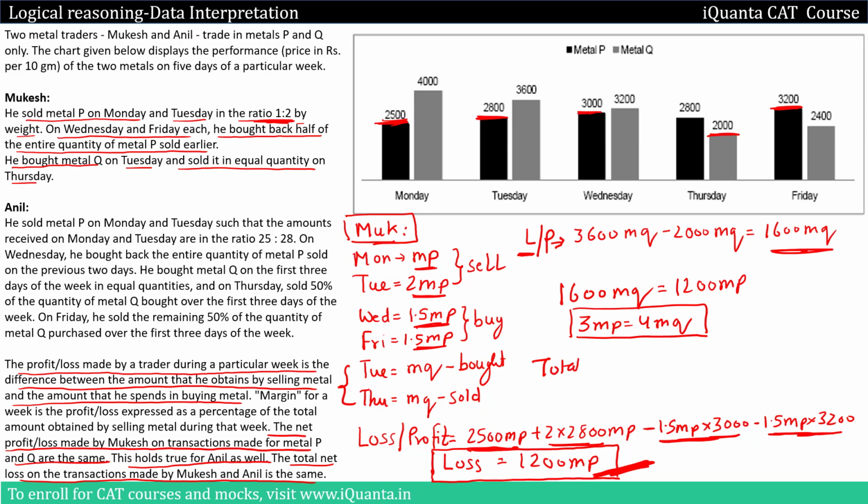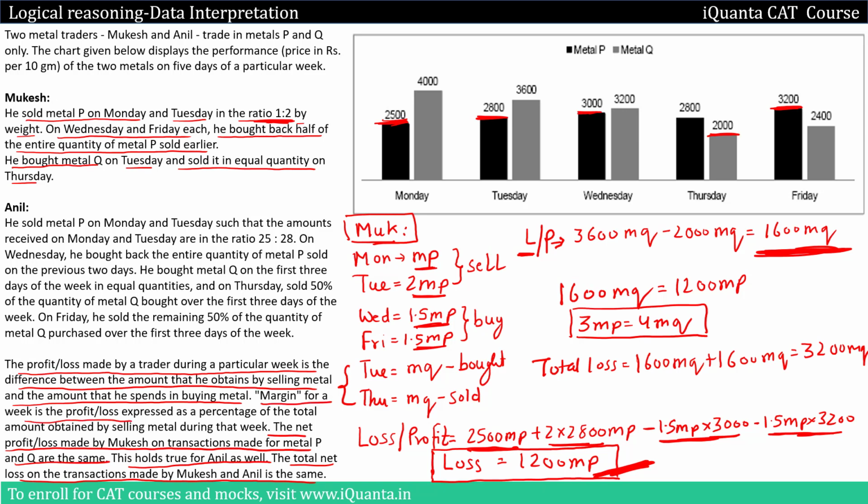So now if you calculate the total loss, because he's facing loss both for metal P and Q, what is the total loss? Let it be in terms of Q. So 1200 MP, if I write it in terms of MQ, it will be equal to 1600 MQ. And for metal Q it is already 1600 MQ over here. So total loss will be 3200 MQ. I hope this is clear.